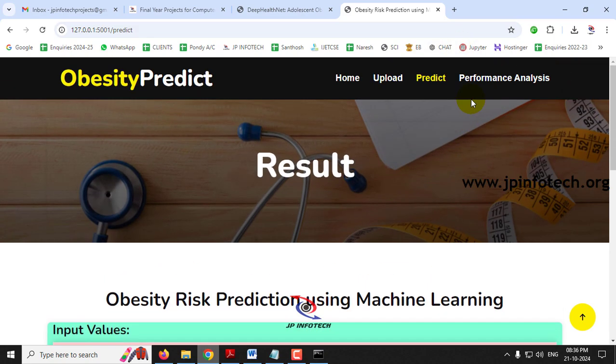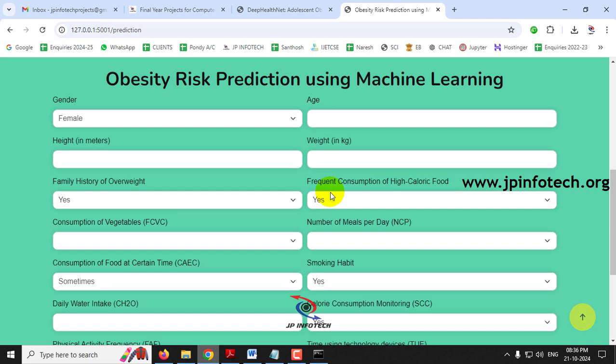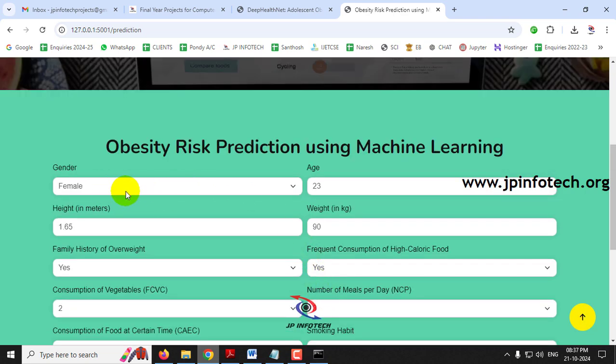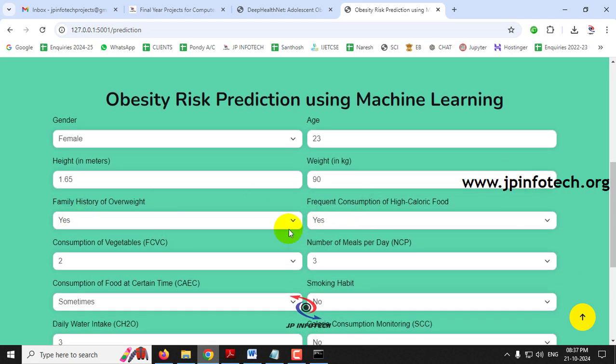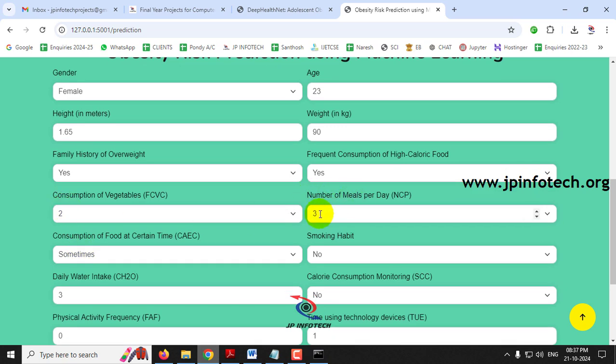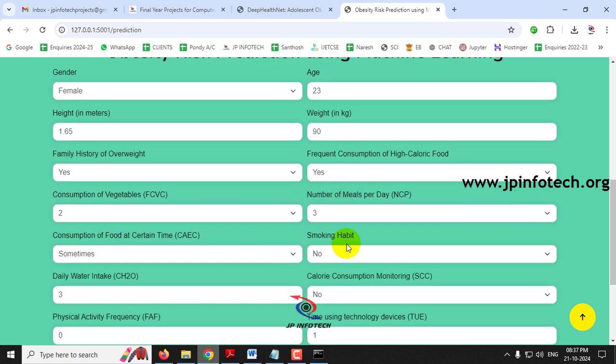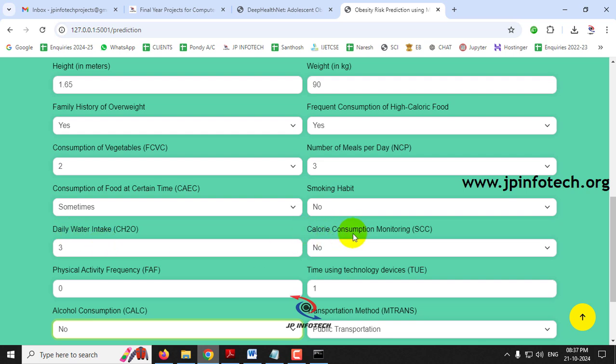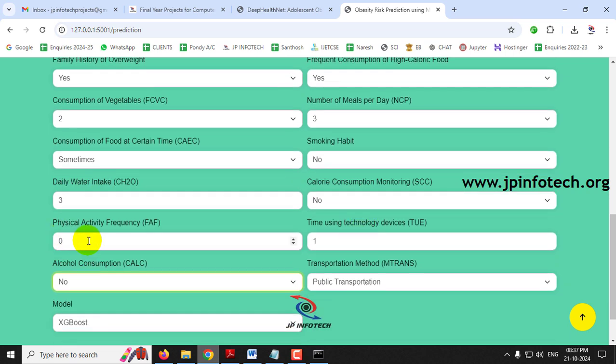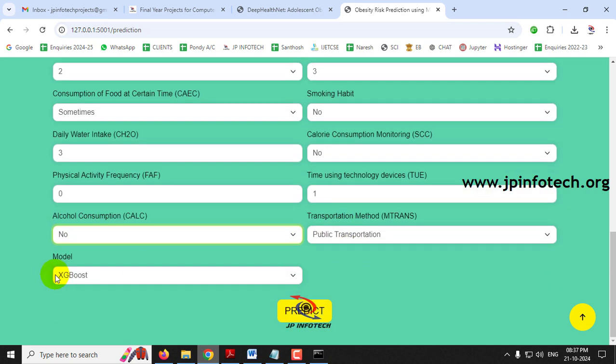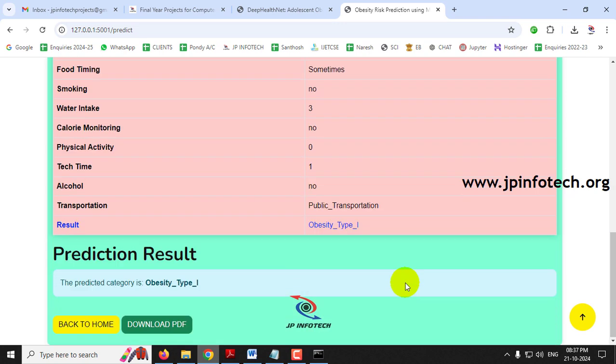Now let me go to the predict menu again to show you another case. For this case I have given gender as female, age 23, height 1.65, weight 90, family history yes, frequent consumption of high calorie food yes, consumption of vegetables 2, number of meals per day 3, consumption of food sometimes, smoking habit no, daily water intake 3, calorie consumption no, physical activity 0, time using technology 1, alcohol no, transportation public, and the model is XGBoost. Let me click the predict button. In this case you can see the predicted class is obesity type 1.